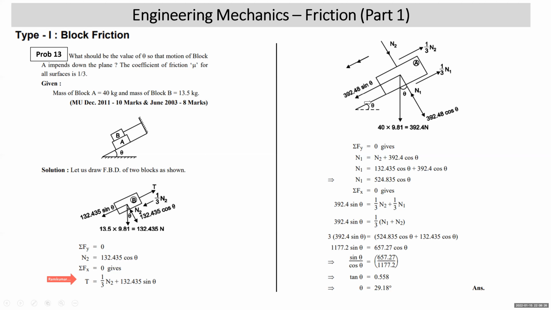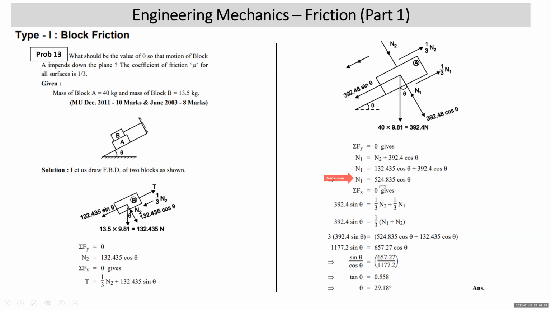We apply sigma Fy is equal to 0 on block A. N1 is equal to N2 plus 392.4 cos theta. We get the value of N1. Then sigma Fx is equal to 0: 392.4 sin theta is equal to 1 by 3 N2 plus 1 by 3 N1. N1, N2 values can be substituted. N2 is 132.435 cos theta.